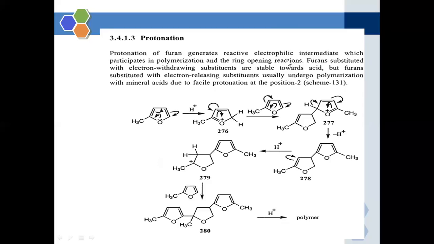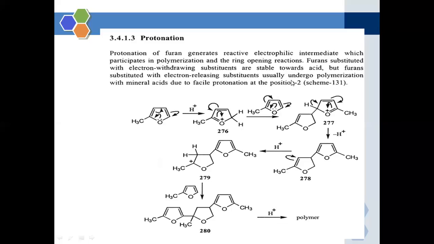So what will be the result of the protonation reaction? Whenever furan undergoes a protonation reaction, it gives an intermediate compound which is susceptible towards polymerization and ring opening reactions. Furan substituted with an electron withdrawing substituent is stable towards acid. If the furan is substituted with an electron withdrawing substituent, these are stable towards the protonation reaction.